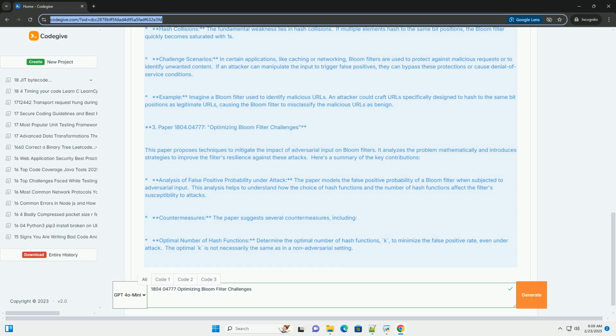In summary, the 1804.04777 paper highlights the vulnerability of Bloom filters to adversarial input. By using seeded hash functions with strong cryptographic hashes, carefully choosing the number of hash functions and filter parameters, and considering other countermeasures like filter resetting, you can significantly improve the resilience of your Bloom filter against